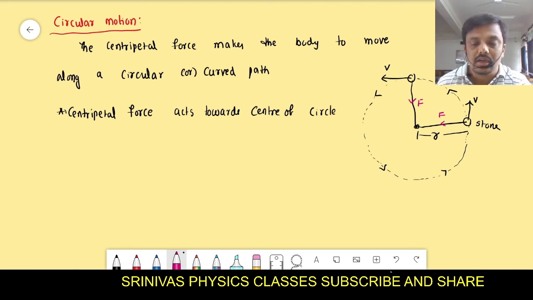What I am asking here: somebody connected the stone through a thread or wire string. Then he made that stone rotate in a circular path. While rotating, if the string breaks, or otherwise if he leaves the free end of the string, one end is connected to the stone and the other end is free in his hand, at that moment will the stone continue in the circular path or not? This is my question. Answer fast.